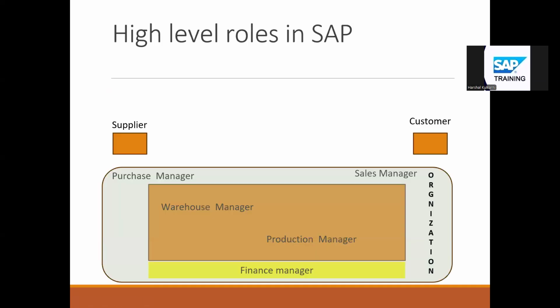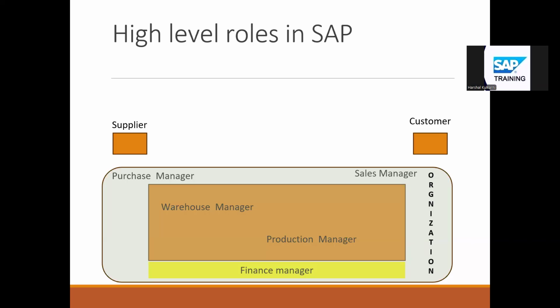Okay, what is SAP? SAP is nothing but a business management software. All companies need one software to manage their sales, manage their production, to get correct proposals from the system, how much to procure, how much to produce, and to keep track of profit and loss. So SAP is nothing but a business management software. We will understand this with an example of a small organization which is, let's say, producing a ballpoint pen.